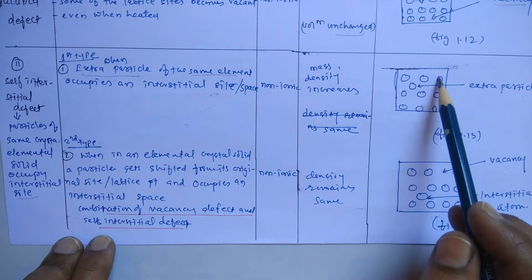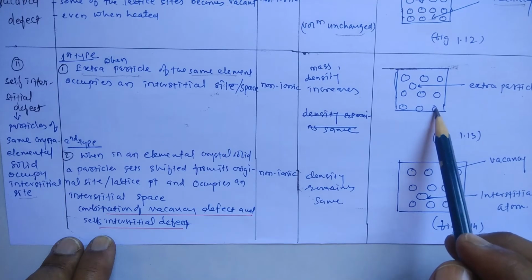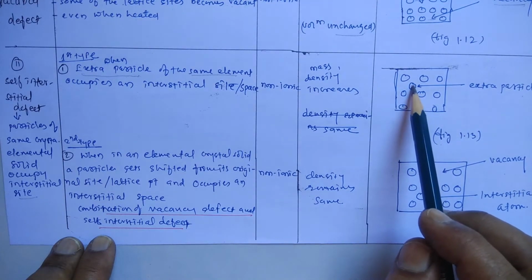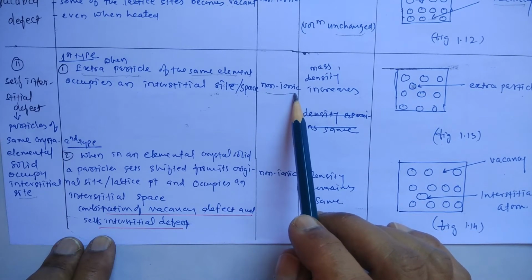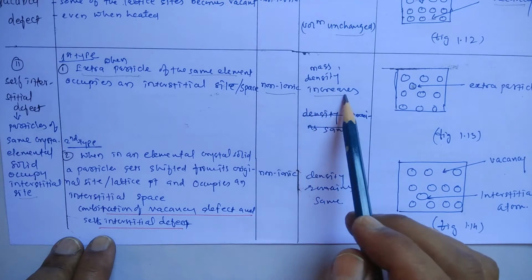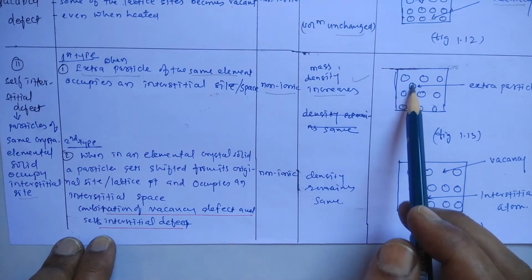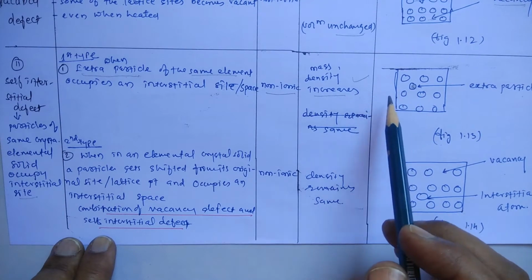So this is the crystal lattice. These are the particles at the regular sites, and the particles at regular sites remain as they are without leaving their place. But one particle of the same element, which is extra from the outside, occupies the interstitial position. So this is one type, and that is in the case of a non-ionic compound solid, and mass and density increase. In the first type, mass and density increase because the particle of the same element is extra here, that's why the density increases.